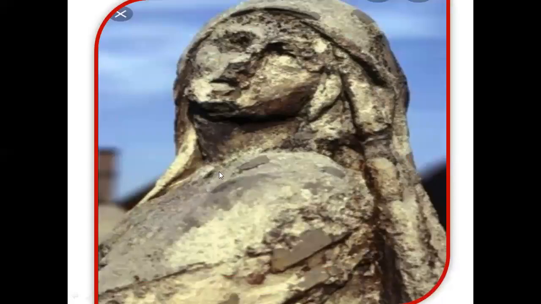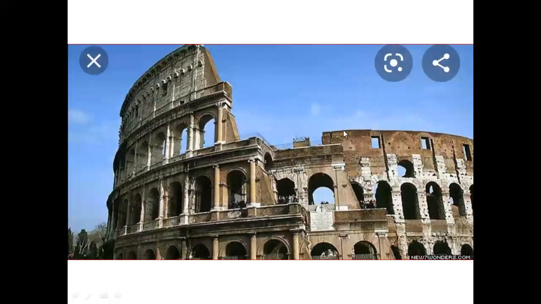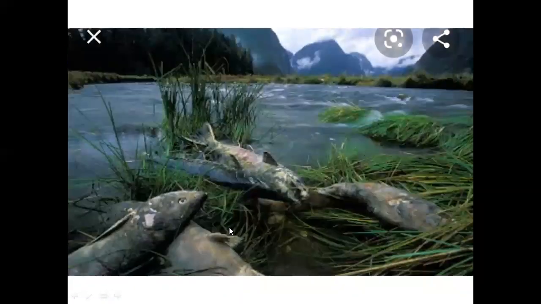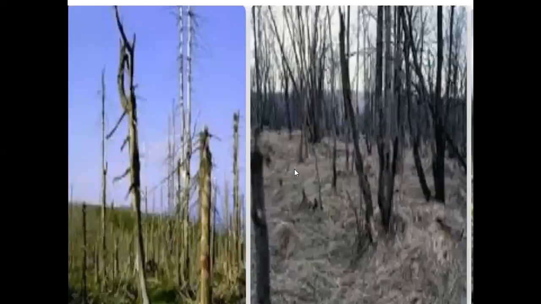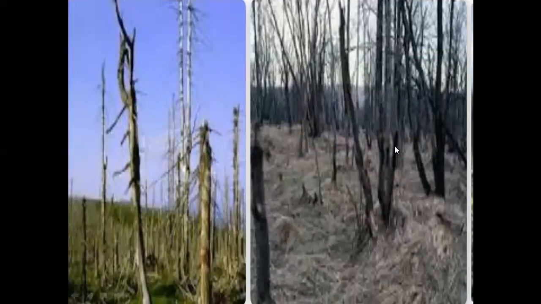You can see statues, they are eroded by acidic rain. The marble is washed out with acids like nitric acid or sulfuric acid, forming calcium sulfate or calcium nitrate. The buildings are also eroded by these acids. You can see these old buildings which are washed out or eroded by the acidic rain. Fishes are also killed due to the acidic rainwater. Forests are also destroyed by the acidic rain.